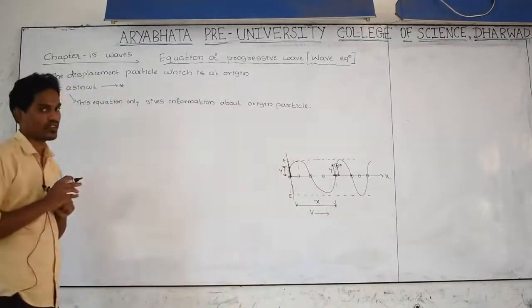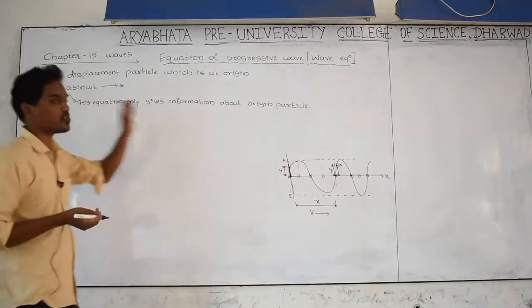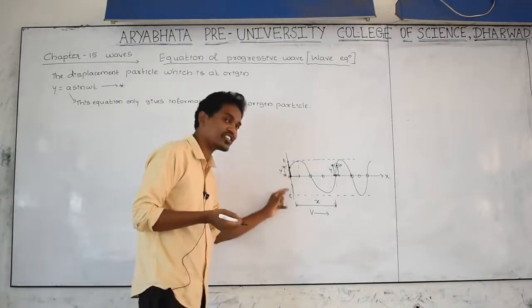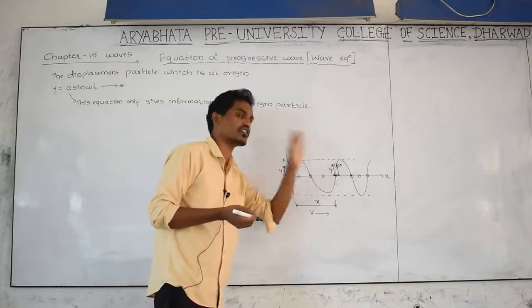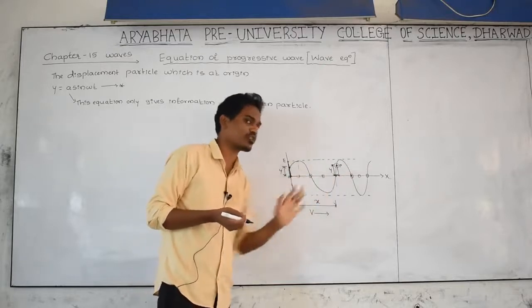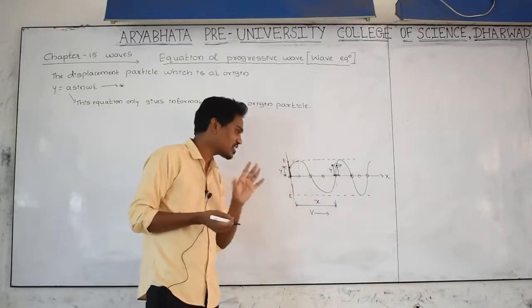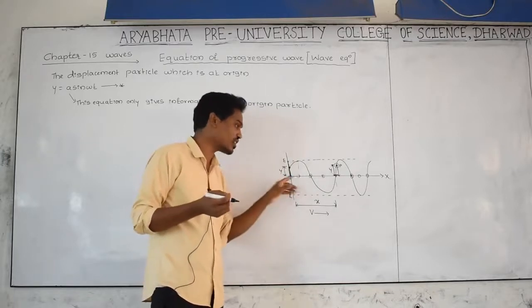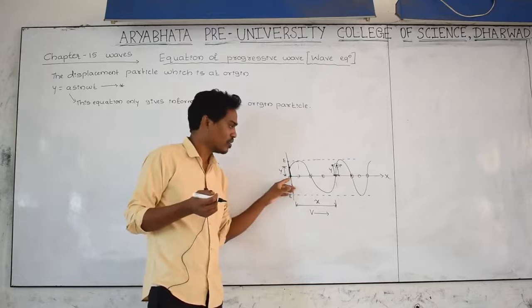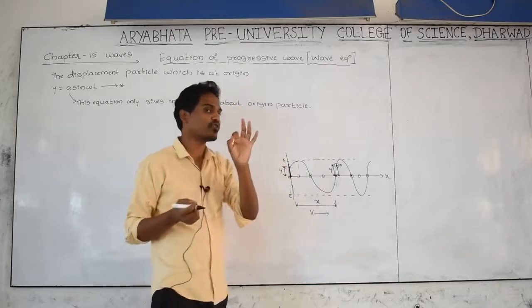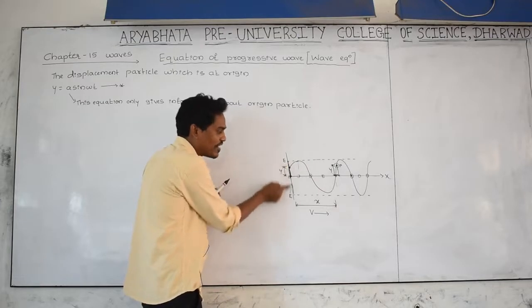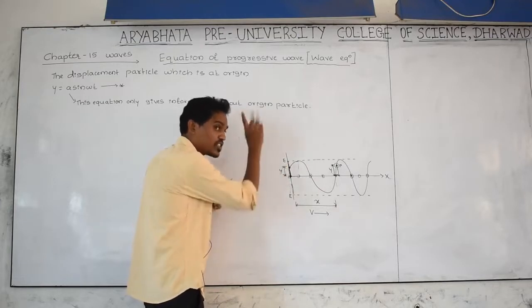By using this equation, it is possible to find out the displacement covered by only the particle which is at origin and not these particles, because the particles are not at origin. Origin particle in the sense the first particle where the disturbance started, that point is called the origin. By using this equation, we have to find out displacement only for which particle? Only for the particle which is vibrating at origin, means the first particle.